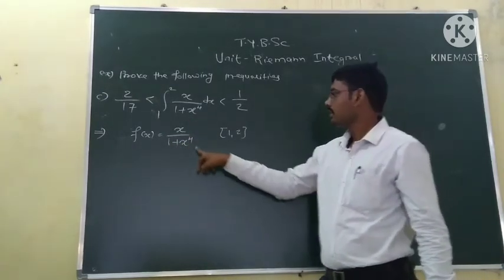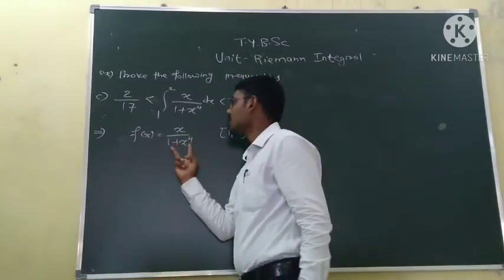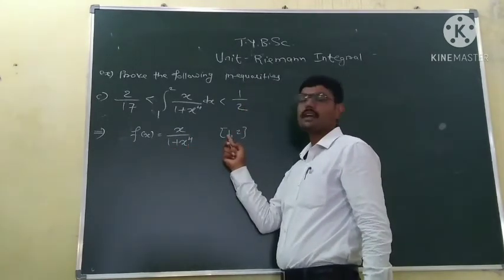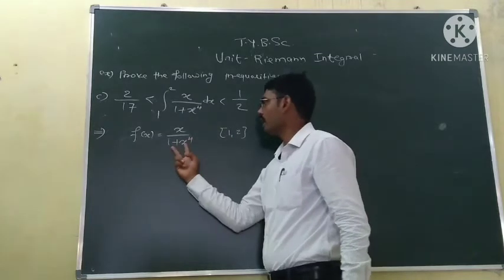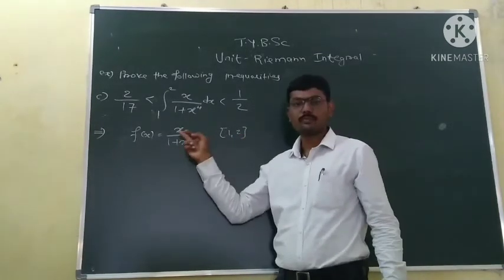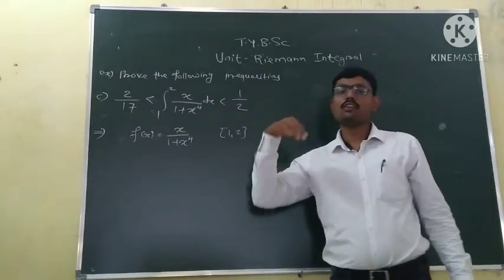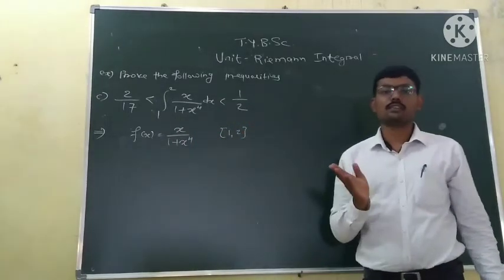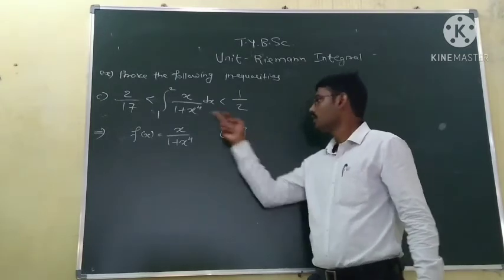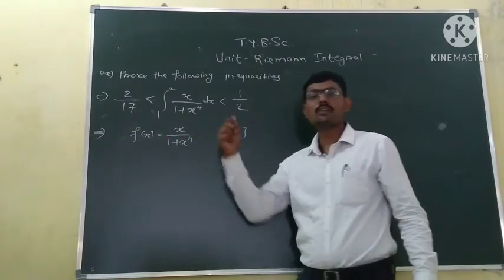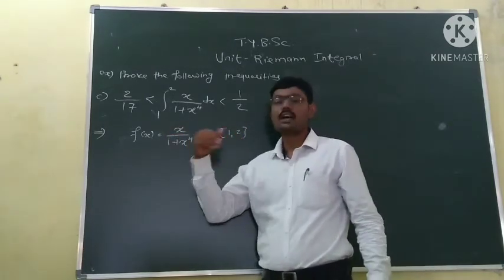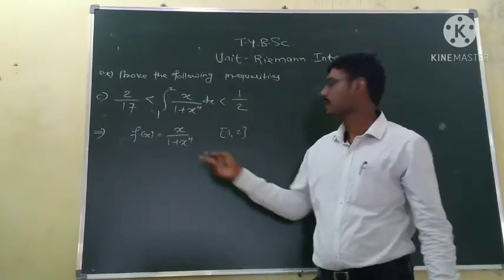So the supremum value of the function we will get at the left end point, and the minimum value we will get at the right end point, because this function is decreasing. If you put a higher value of x, you will get a lower value of the function. In this interval 2 is the highest value, so if you put 2 in the function, you will get the minimum value, and if you put 1 in the function, you will get the maximum value, since the function is decreasing.